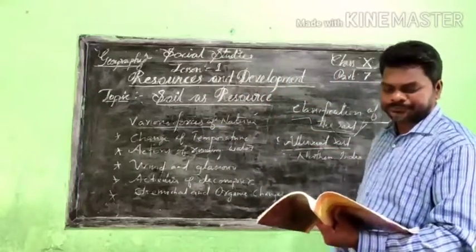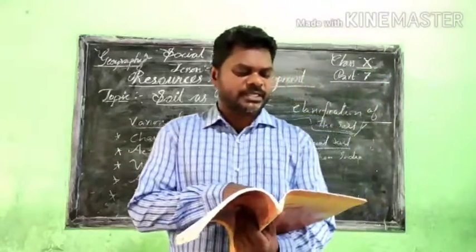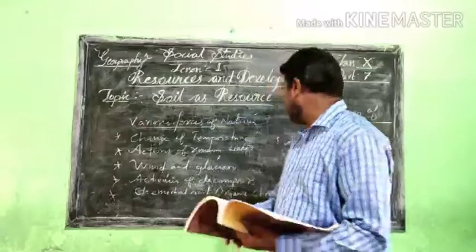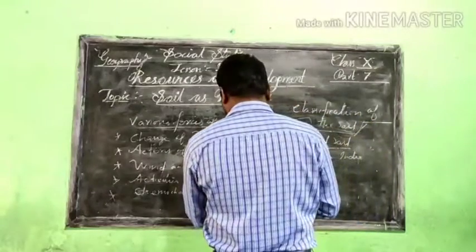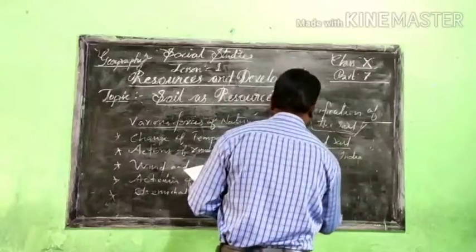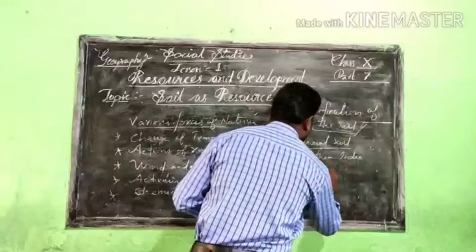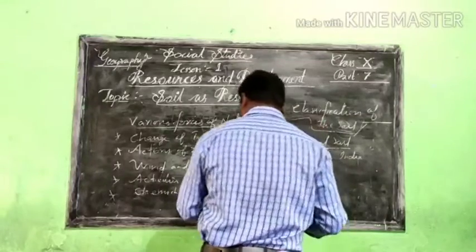Okay. Now the alluvial soil consists of various proportions of sand, silt and clay. This is an important thing you have to understand: this soil consists of three things.